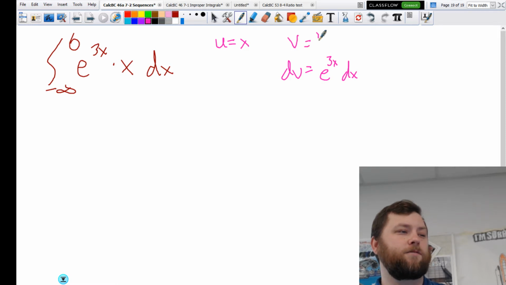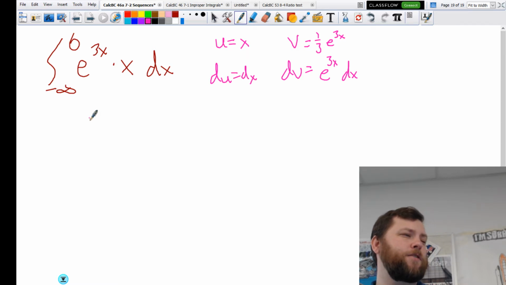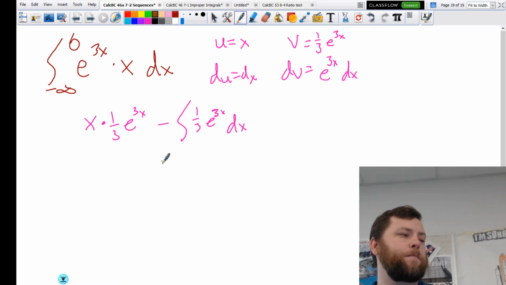So v is 1/3 e to the 3x, and du is dx. So ultraviolet voodoo is x times 1/3 e to the 3x, minus the integral of v du, which is 1/3 e to the 3x dx. Cleaning that up, minus 1/3 integral of e to the 3x dx.